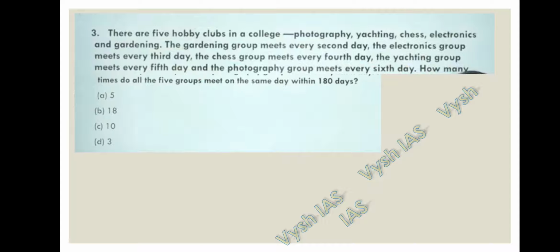Question number 3. There are 5 hobby clubs in a college: photography, yachting, chess, electronics and gardening. The gardening group meets every second day. The electronics group meets every third day. The chess group meets every fourth day. The yachting group meets every fifth day. And the photography group meets every sixth day. How many times do all the 5 groups meet on the same day within 180 days?